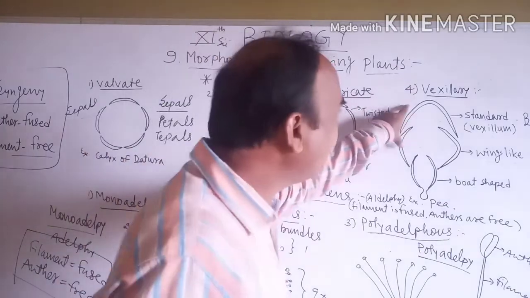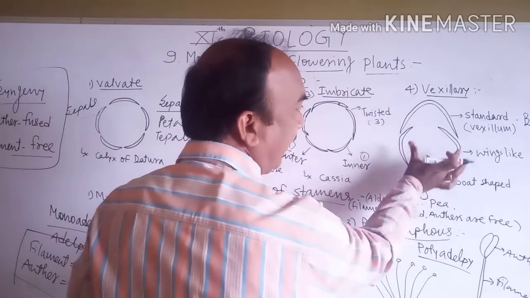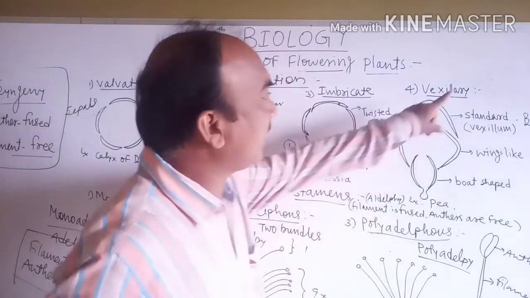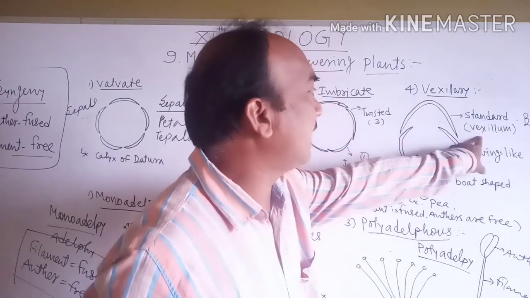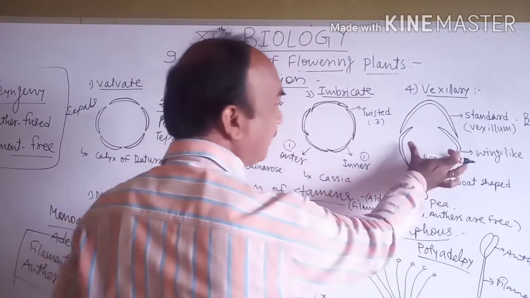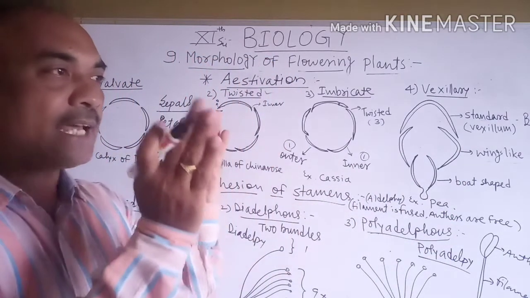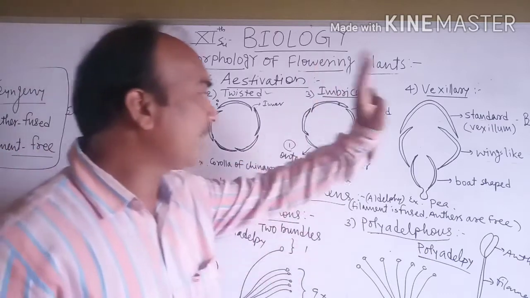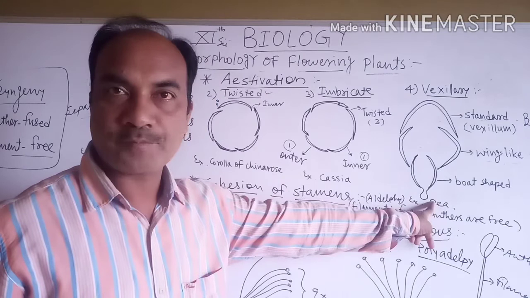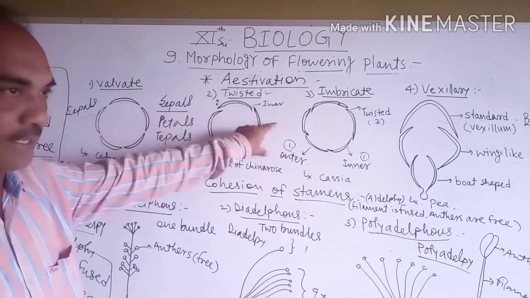And vexillary means one petal is completely outer and two are wing-like. The outer petal is called the standard or vexillum, and it is butterfly shaped, and two are wing-like, and the innermost two are combined into a boat-shaped structure. For example, pea. Okay, so this is estivation.